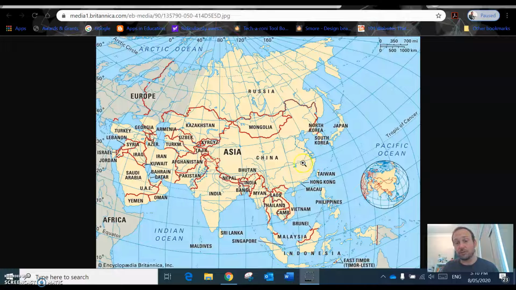So there's quite a lot of countries there. There's some big ones and some small ones, some really small ones, and some very, very big ones. You can see that the addition of Russia to Asia makes it an enormous continent. Okay, so label the countries that you thought that you already knew at the very start of the lesson, and just get an idea what countries are next to it.